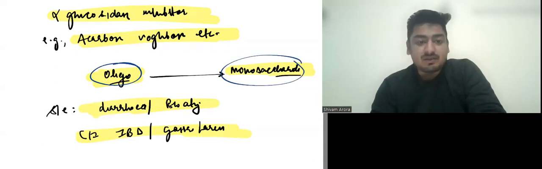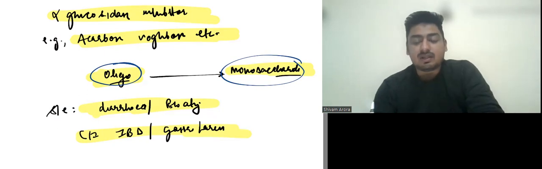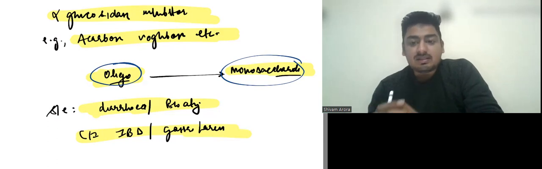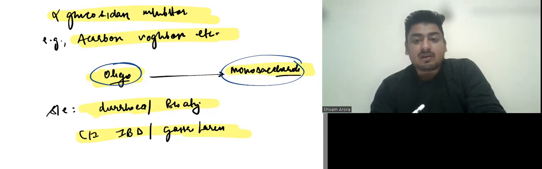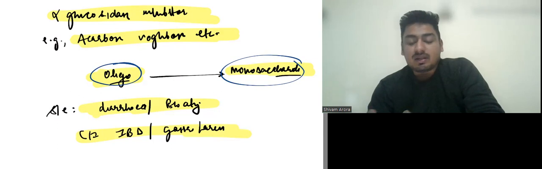Another important thing is, since it is decreasing the conversion of oligosaccharide to monosaccharide. So suppose the patient is on alpha glucosidase inhibitor and on insulin as well, and that person is having a hypoglycemia episode, then the treatment here is glucose only. So orally we have to give glucose to the patient. We cannot give sugar to the patient, okay? Because the patient is on alpha glucosidase inhibitor, the oligosaccharide would not be converted to monosaccharide, okay? So if we gave the patient sugar, it won't be converted to glucose and it won't get absorbed. So we have to give glucose to that patient.